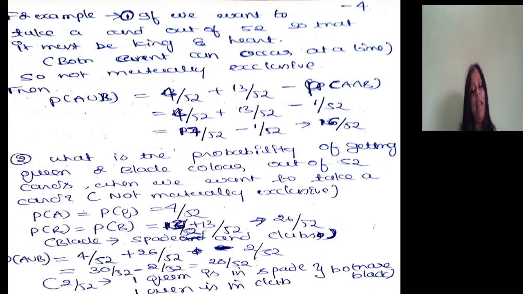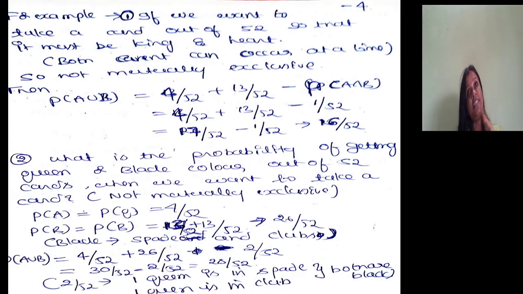And how many black cards? Totally 26, so 26 by 52. So the probability of a queen is 4 by 52, and the probability of black color is 26 by 52.